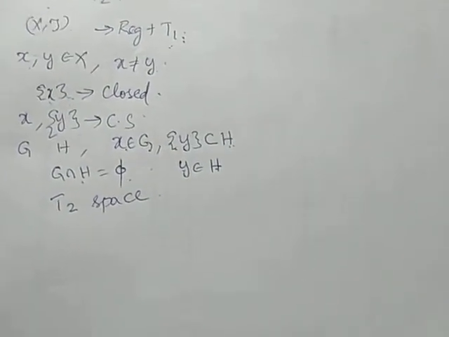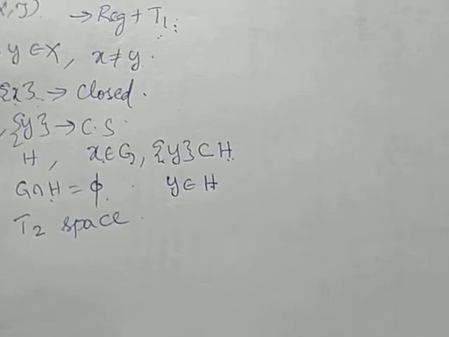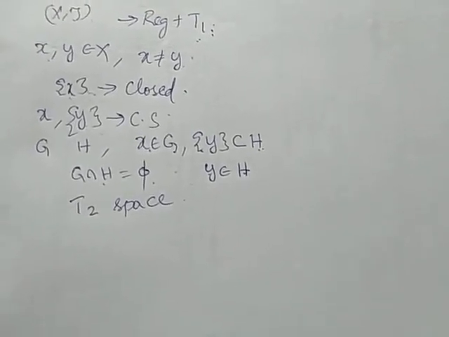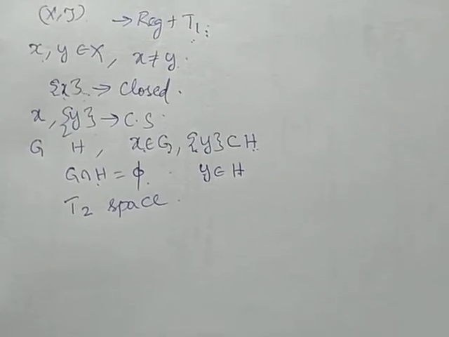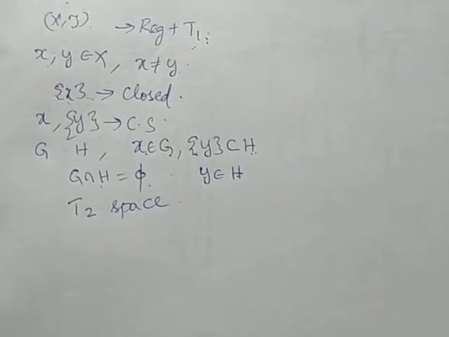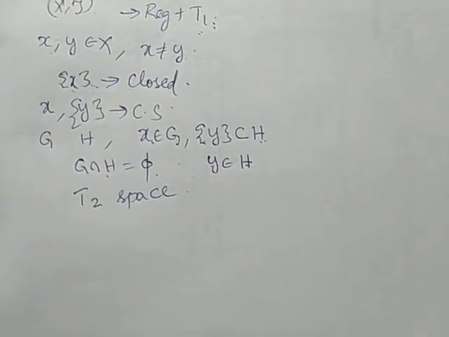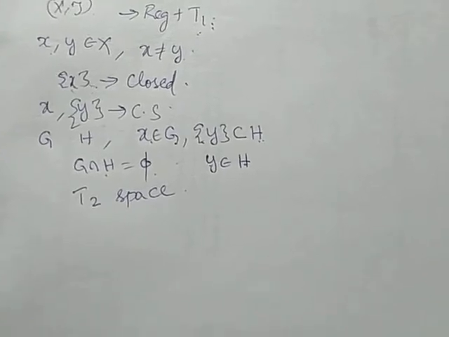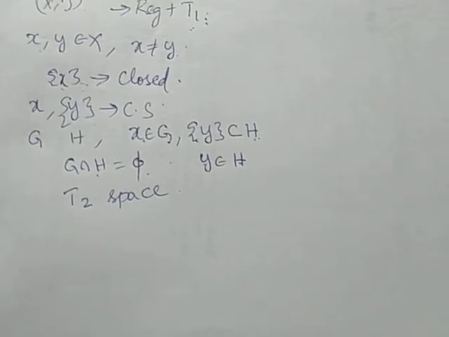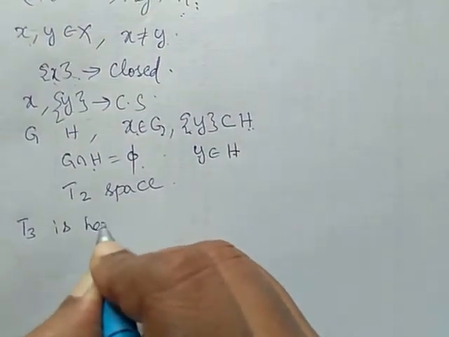Now we are going to prove the T3 property is hereditary. Already we proved the T2 property is hereditary. Similarly, the T3 property is also hereditary. Or we are going to prove every subspace of a regular space is regular, because T3 is regular and T1. Already we proved T1 is hereditary, T2 is hereditary. So we have to prove only that regular is hereditary. If we prove regular is hereditary, automatically the T3 property is also hereditary.